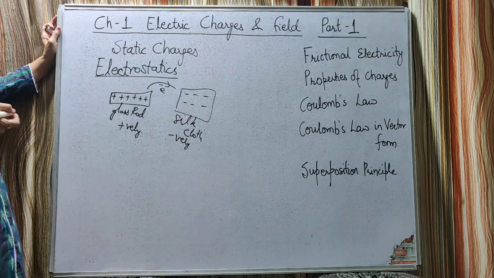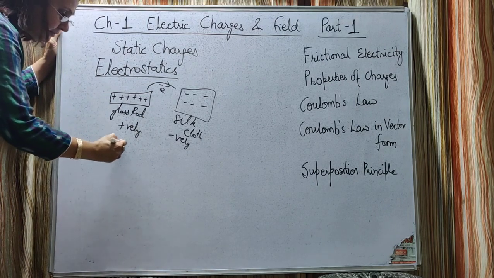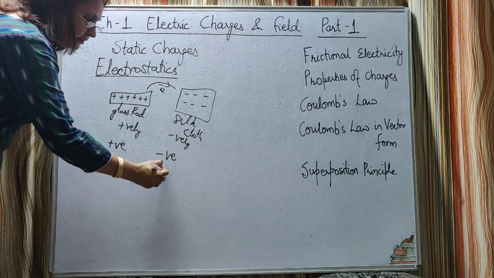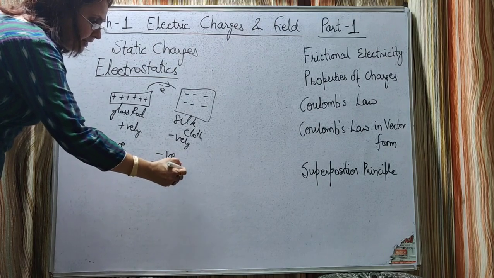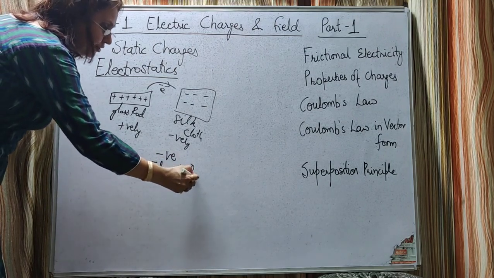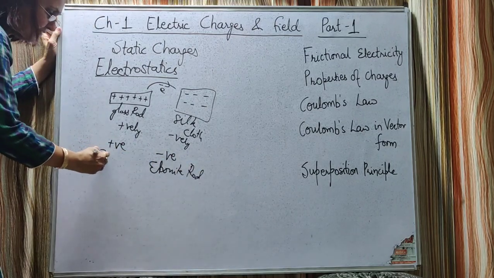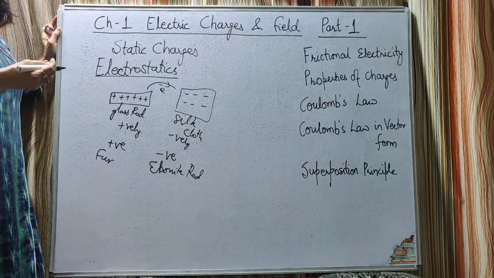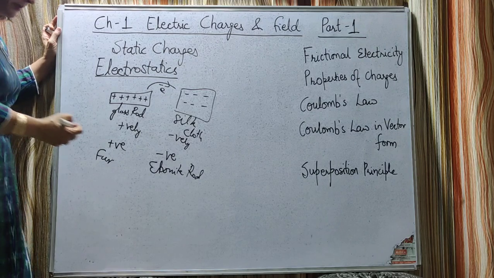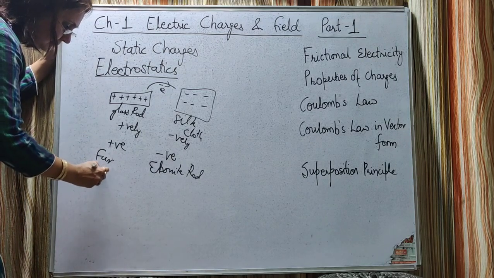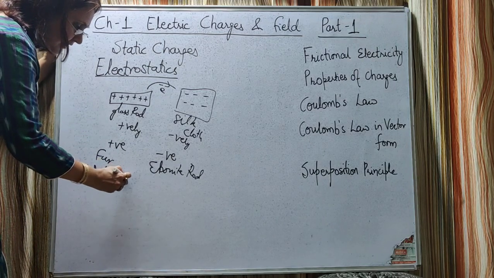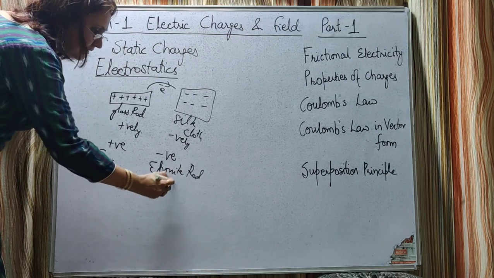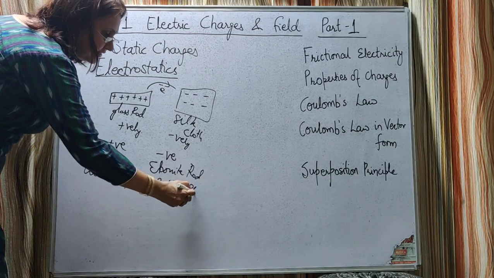The other examples are when an ebonite rod is rubbed with fur, the ebonite rod gets negative charge, whereas the fur gets positive charge. The same way, when a woolen carpet is rubbed with rubber shoes, the woolen carpet gets positive charge, whereas the rubber shoes acquire equal amount of negative charge.